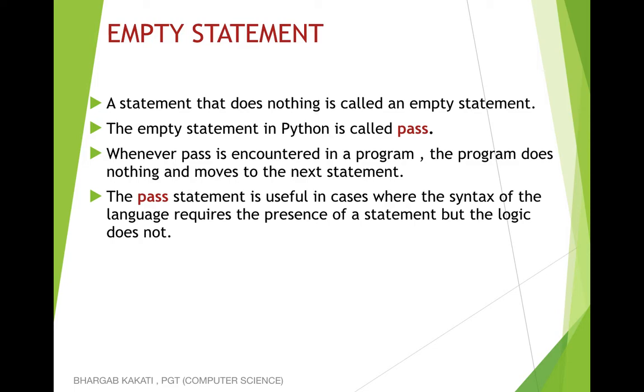The pass statement is useful in cases where the syntax of the language requires the presence of a statement but the logic does not. So if in certain situations, as per the syntax, a statement is required, but as per the logic of your program, no statement is required, then in order to bypass the error, you can simply write the empty statement which is pass.